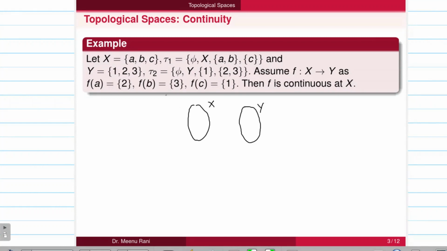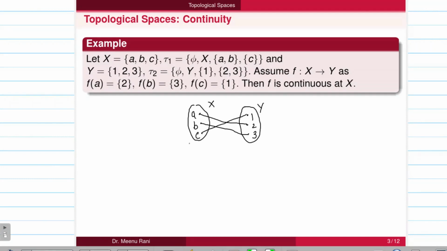X containing a, b, c, and Y containing 1, 2 and 3, a maps to 2, b maps to 3 and c maps to 1. Then this f from X to Y is continuous on set X. It means f is continuous at all the points of X, that is a, b and c.